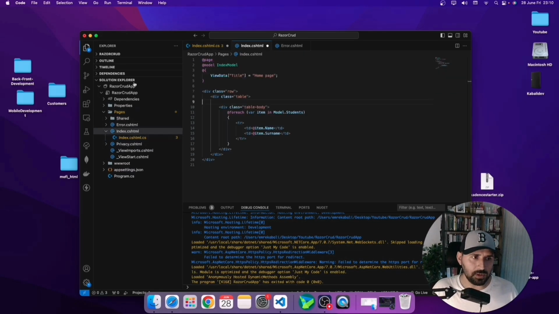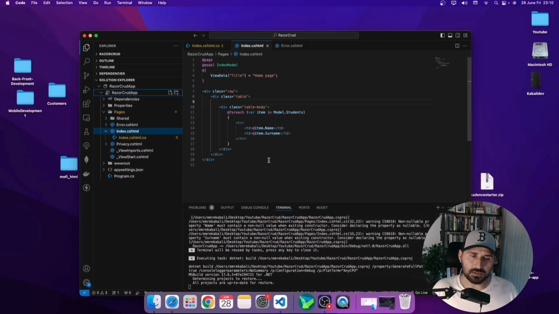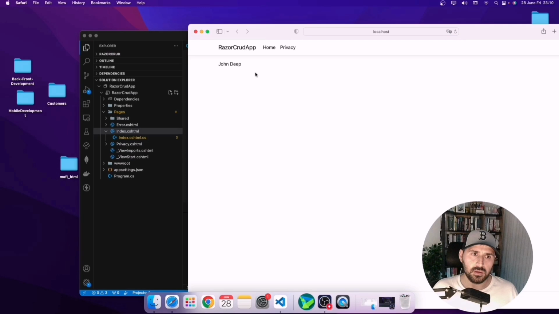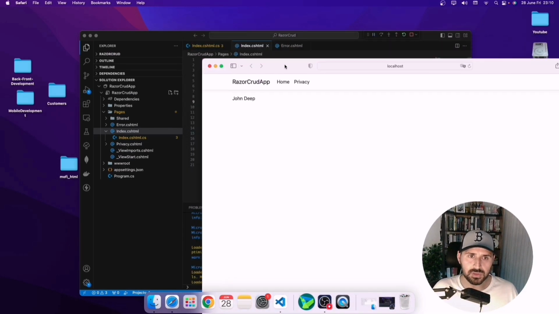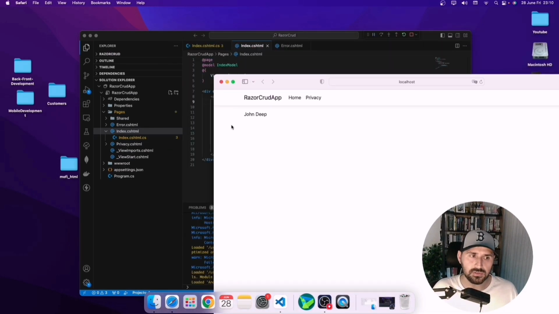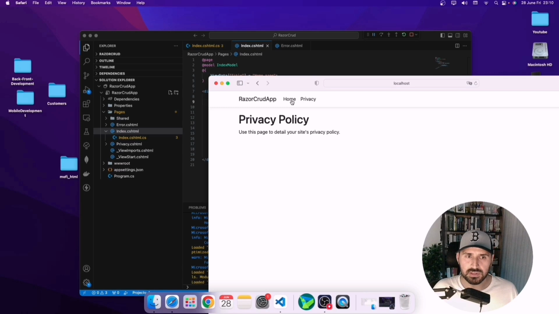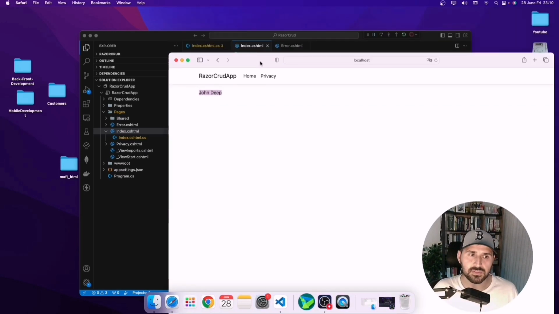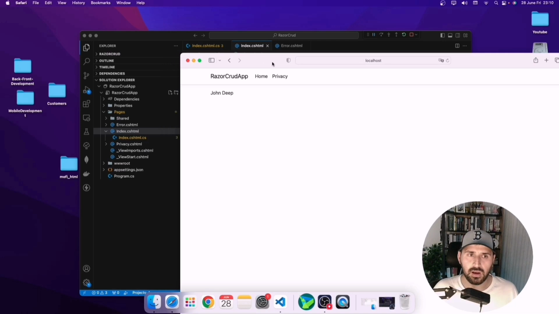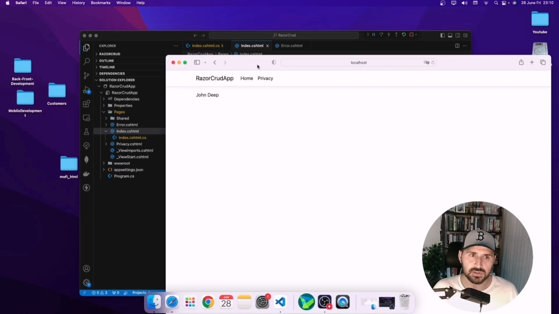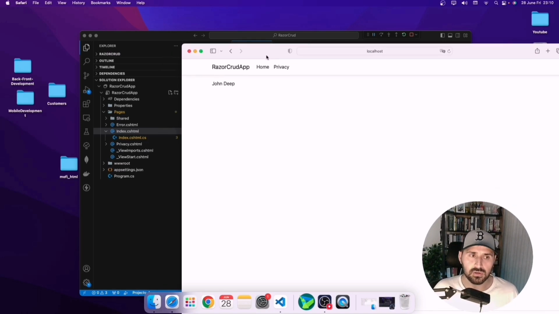Last time, check the project, debug, start new instance. Yep, this is my created data to show to users when the user clicks this page, the privacy homepage. Yeah, as you can see here, everything's looking good for now. And in the next video, we are going to create a create method and create a student in the next video.